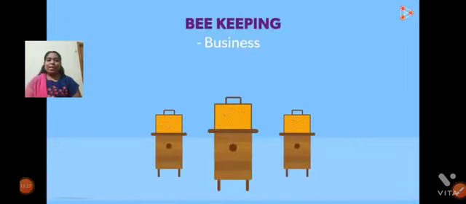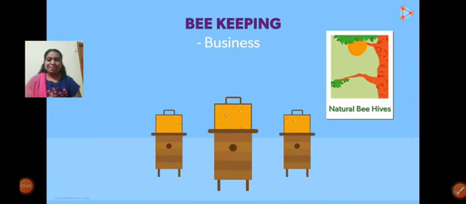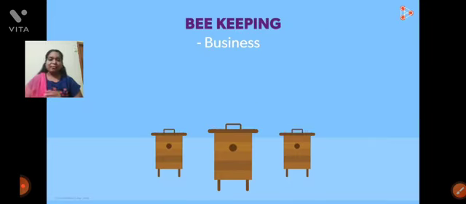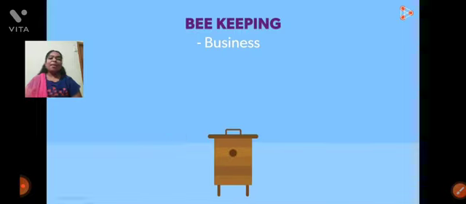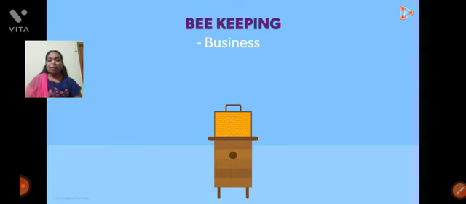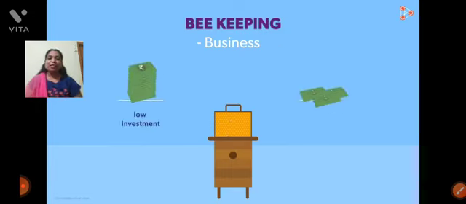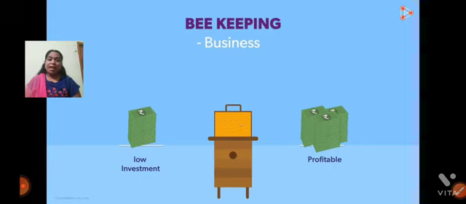Now beekeeping equipment. We are culturing apiculture, right? We are culturing apiculture, and we are collecting honey. How is it possible? We are doing that business with this beekeeping equipment. In this video you can observe the beekeeping equipment. With this equipment, it is low investment and more profitable. It is a low investment and more profitable business nowadays.